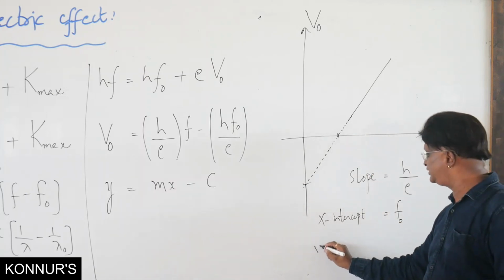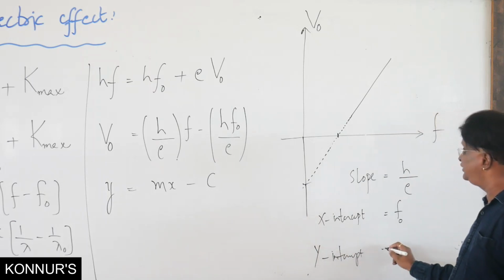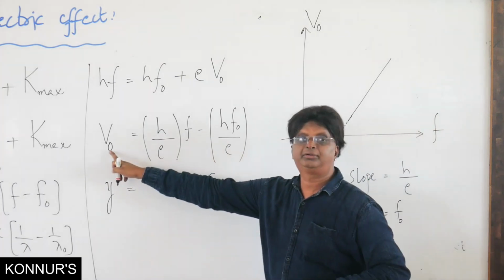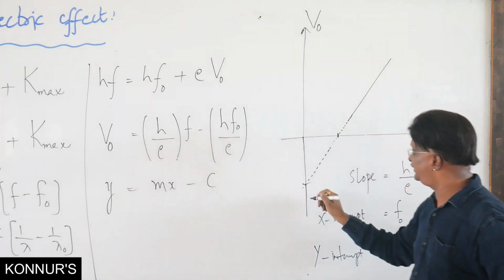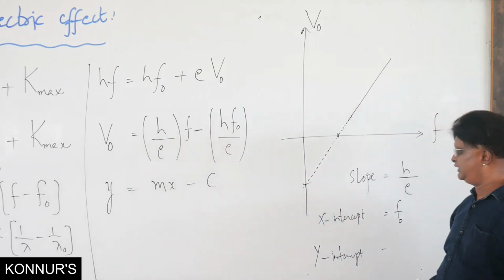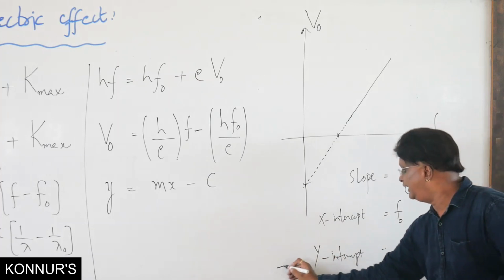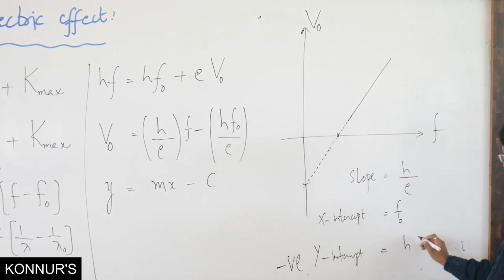Now what about the y-intercept? This y-intercept is nothing but this value. See, this is the value of y. Therefore here it comes h f naught by e with a negative sign, and that is why this is the negative intercept. Negative y-intercept is h f naught by e.